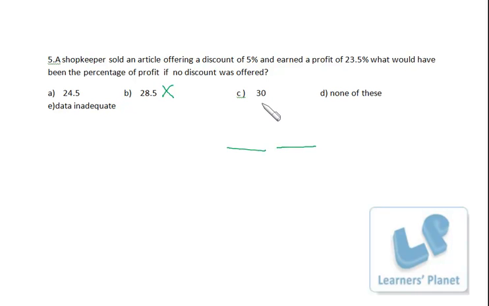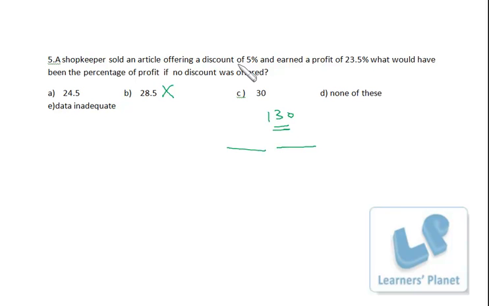So if I assume the cost price is 100 rupees, with no discount, then profit is 30 rupees. That means in that case, if no discount is there, selling price and marked price, both of them will be same, right? That means selling price as well as marked price is 130 rupees. So the marked price will remain same in this case and in this case, right? But in this case discount is not given, in this case discount is given, right? Now marked price as well as selling price is 130.